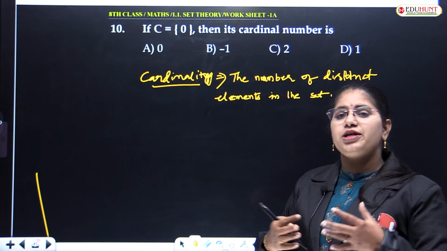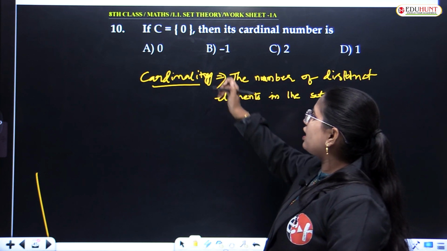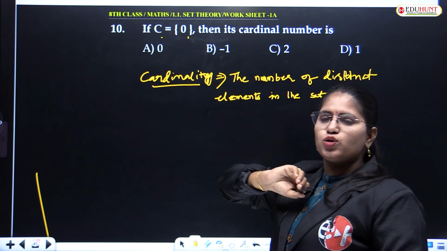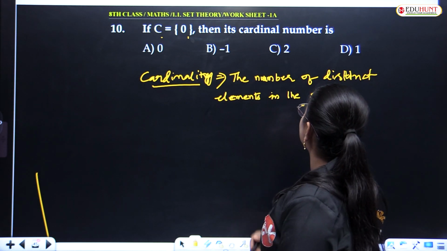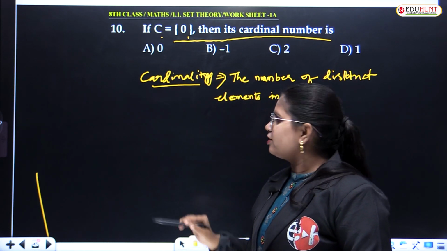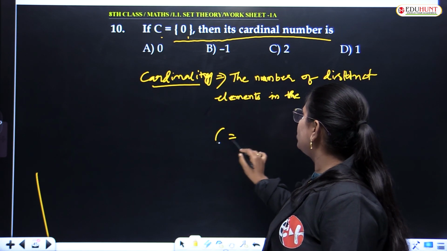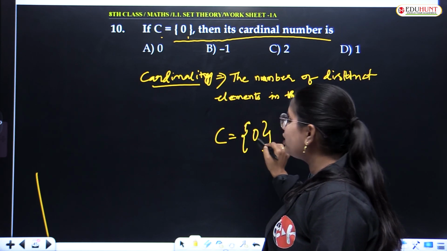If I ask, cardinality of C where C is equal to the singleton set {0}. C is a set, and you have only the number 0. This is not a null set.